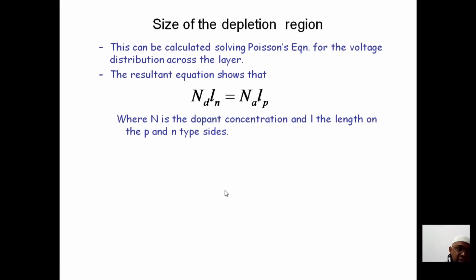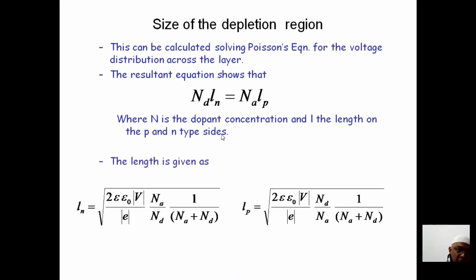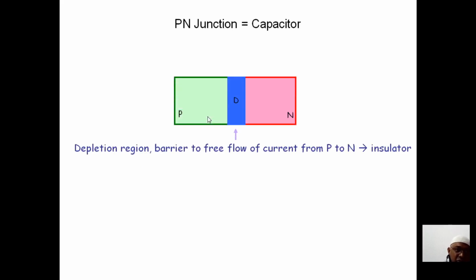Now, what will be the size of the depletion region? This can be calculated by this particular equation. We need not go into this expression now. So we know what the p-n junction is. Just now we discussed the p-n junction. Here the depletion region is a barrier to the free flow of electrons, from the p-type semiconductor to the n-type semiconductor.